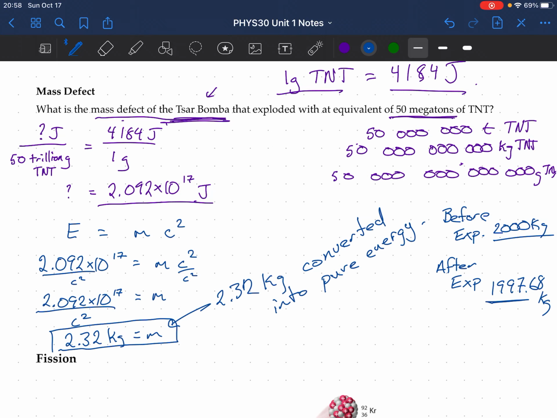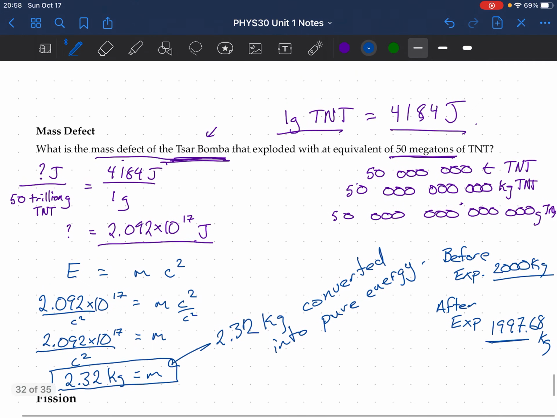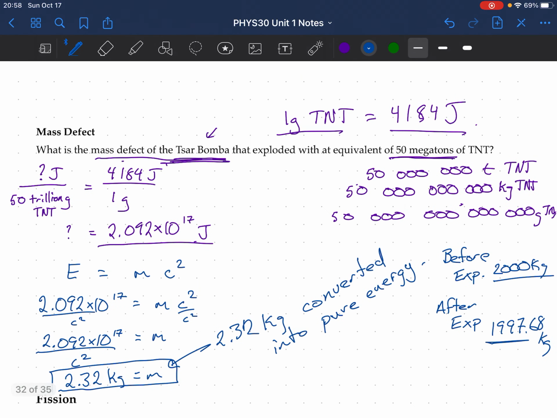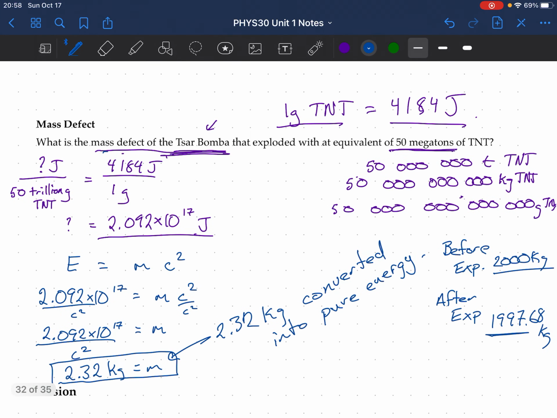All right, so that is what E equals mc squared is, and that is what mass defect is. It's a rather simple formula, and it has its place in nuclear energy. So it's used a lot when we're dealing with nuclear energy, like nuclear bombs and nuclear power plants.